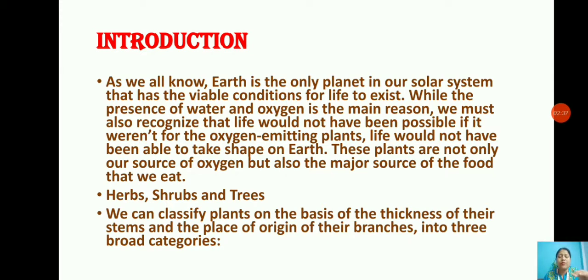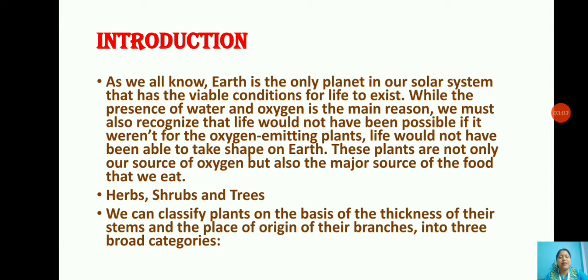So that is one of the criteria of classifying the plant, that is, on the basis of thickness of their stems. Somewhere you might have seen the stem to be very thin, somewhere it is broad, very thick.